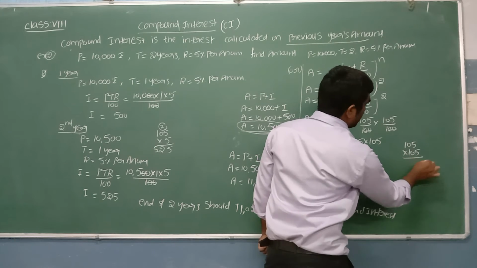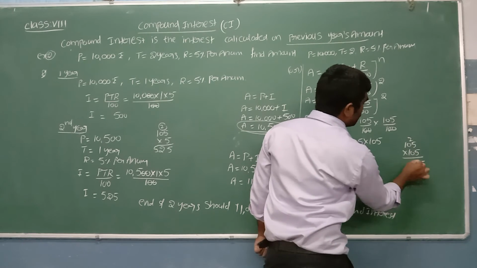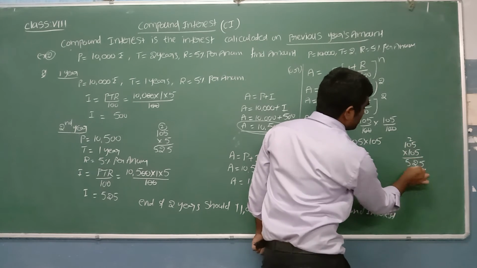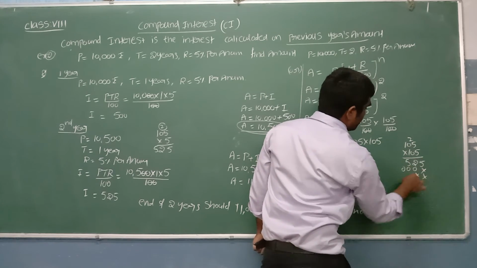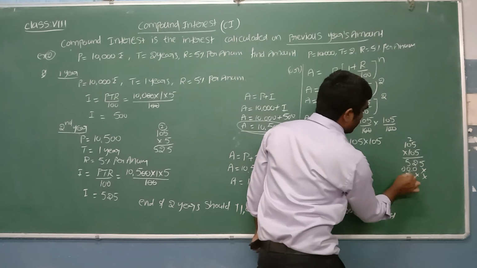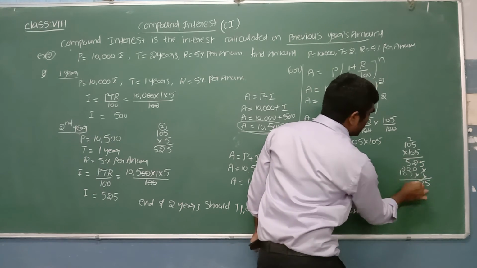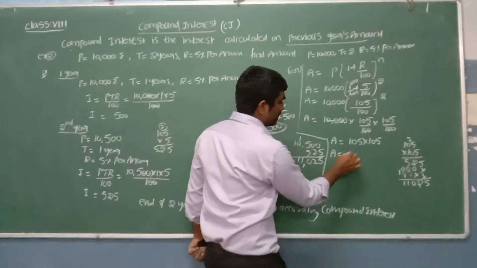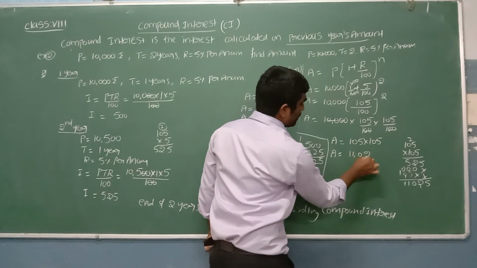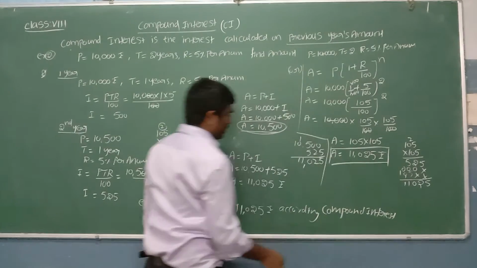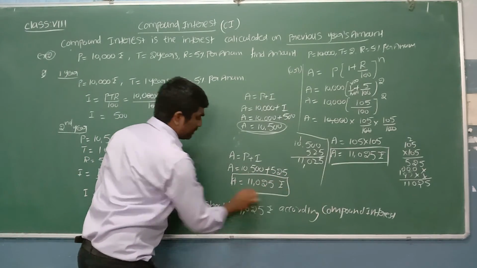5 fives are 25, 2 carry. 5 zeros are 0, plus 2 is 2. 5 ones are 5. 0 we can see over here. Next, 1 times 5 is 5, 1 times 0 is 0, 1 times 1 is 1. We can see 5, 2, 5 plus 5, 10, 0, 1 carry 1. So 11,025 rupees. Even here I got the same.